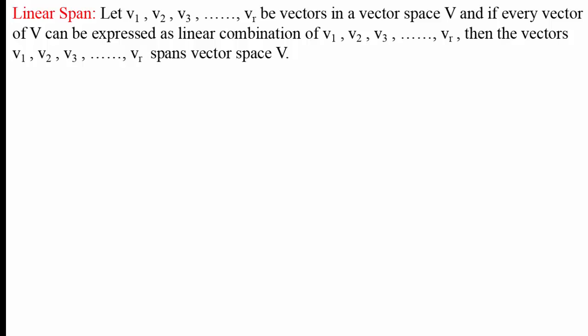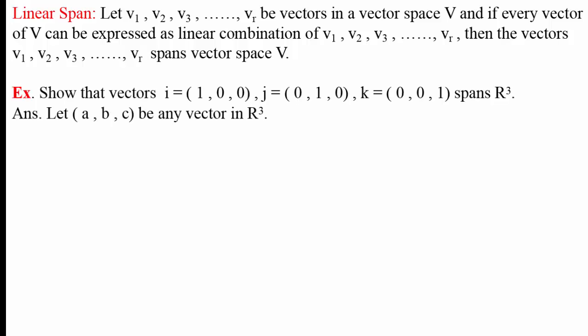Let v1, v2, v3, ..., vr be vectors in vector space V, and if every vector of V can be expressed as a linear combination of v1, v2, v3, ..., vr, then the vectors v1, v2, v3, ..., vr span the vector space V. Example: show that vectors i equal to (1, 0, 0), vector j equal to (0, 1, 0), vector k equal to (0, 0, 1) span R cube.